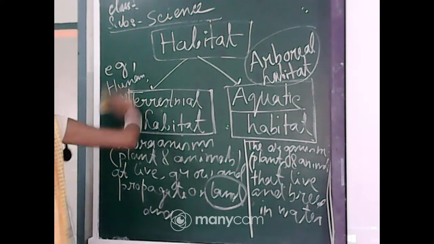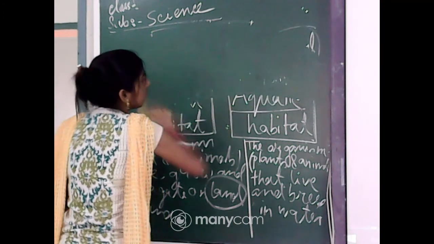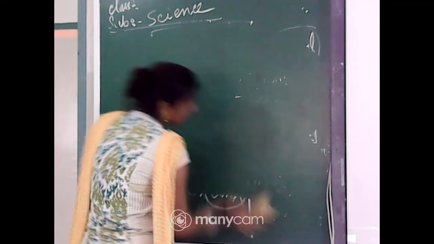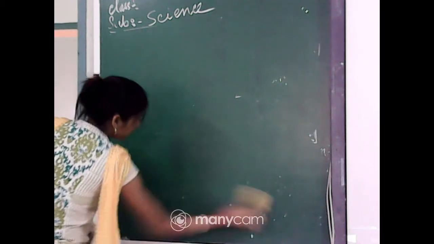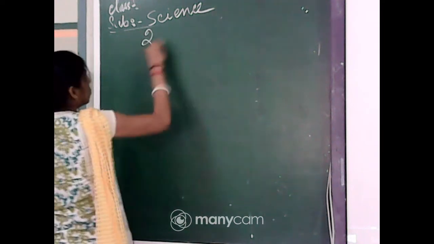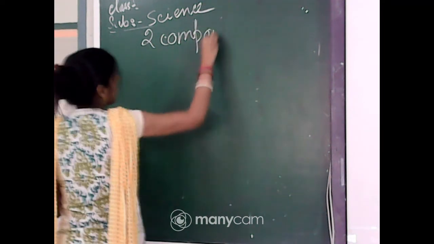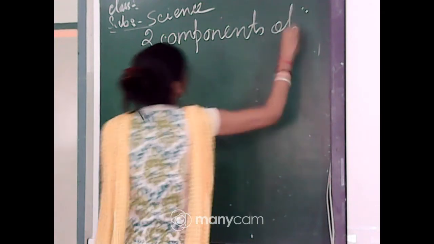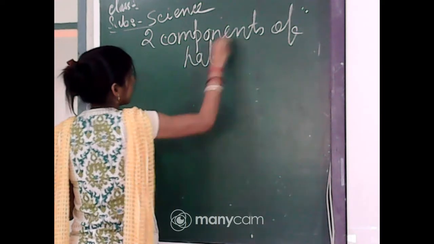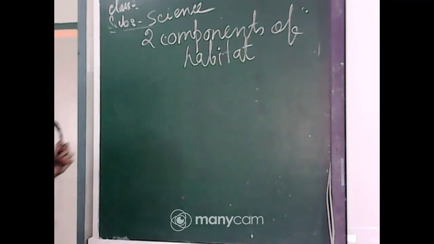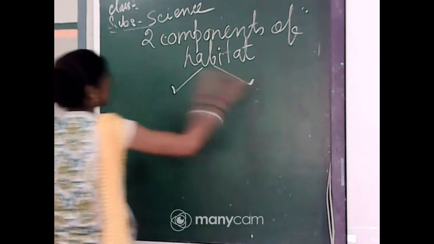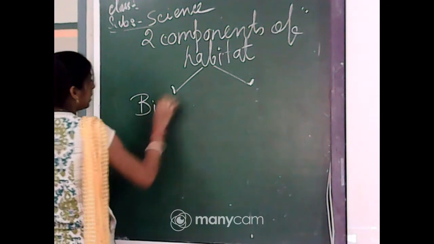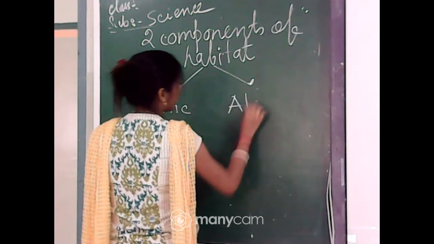Now next I will discuss the different components of the environment, or different components of a habitat. Mainly two components are there. The two components of habitat are biotic and abiotic.